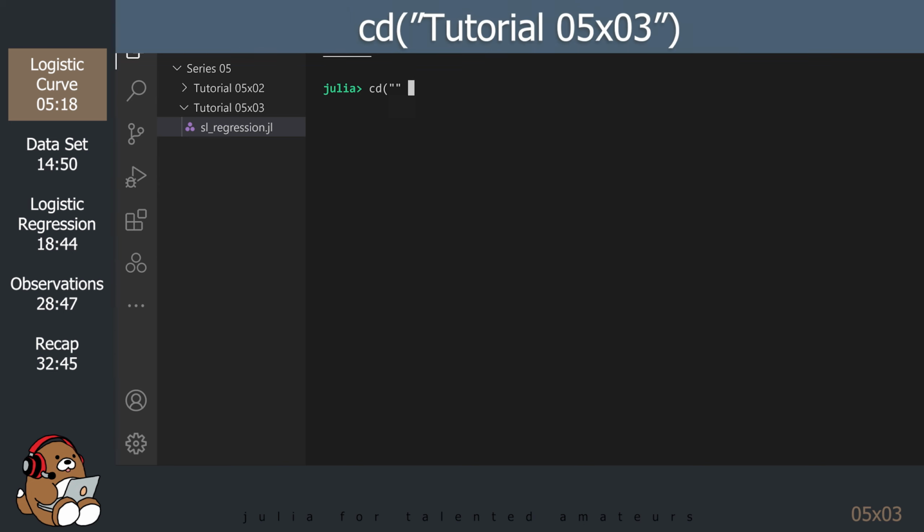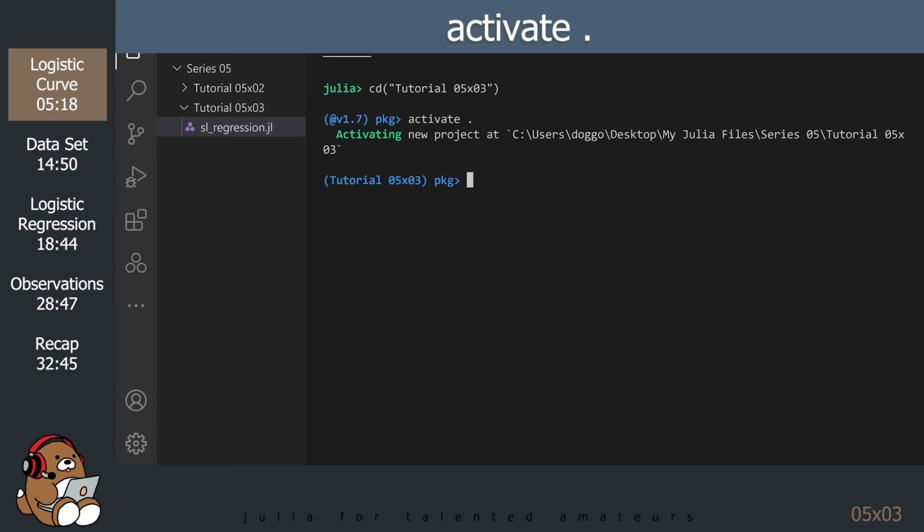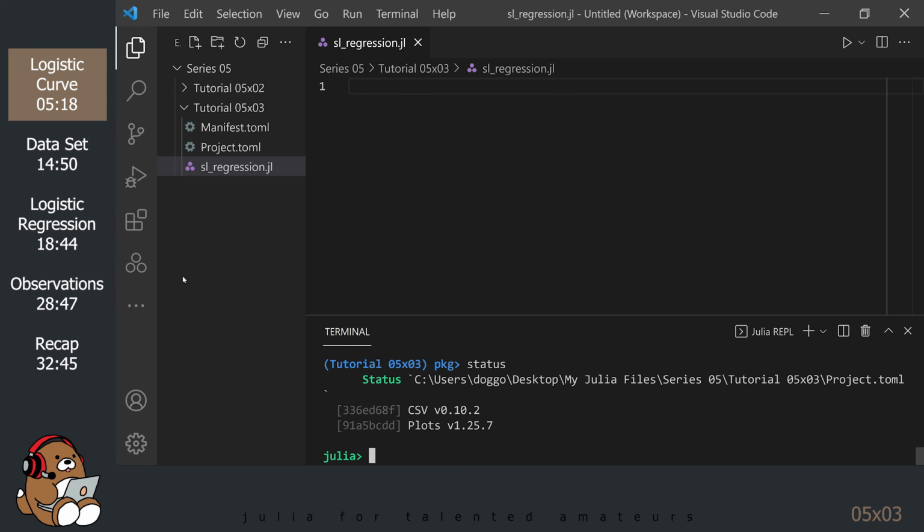Change the present working directory to your tutorial directory. Enter the package REPL by hitting the closing square bracket. Activate your tutorial directory. Add the CSV and Plots packages. Type in status to confirm the version numbers. Exit the package REPL by hitting backspace. Minimize the terminal panel.